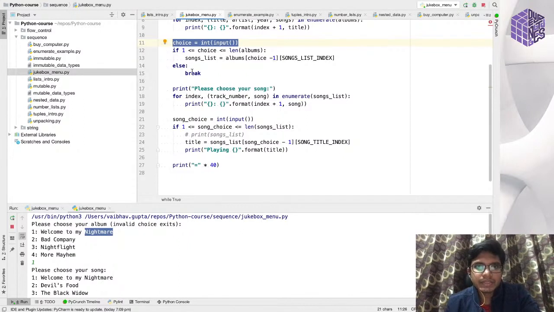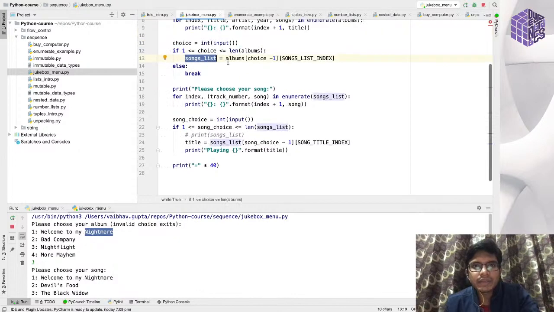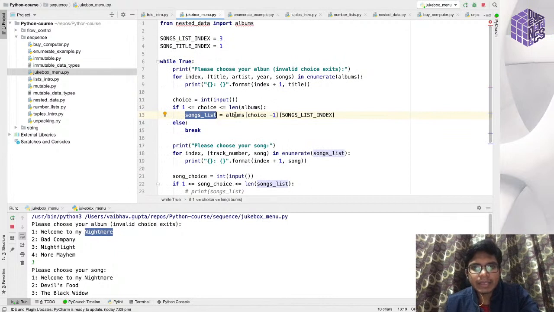Yeah, so say I've taken the choice 1, and then if the choice is between 1 to length of the albums, what I'm taking is the songs list, using this albums of choice minus 1. Why am I doing choice minus 1? Because the index starts from 0. So if you give the choice 1, I have to go to the index 0.